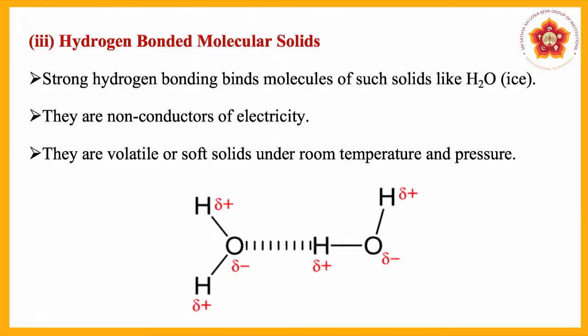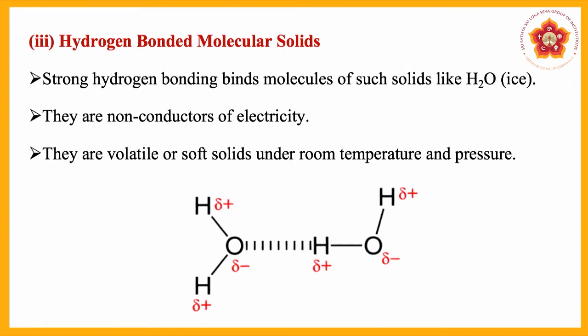So the next one is hydrogen bonded molecular solids. Here strong hydrogen bonding binds molecules of such solids like water, that is ice. They are non-conductors of electricity. They are volatile or soft solids at room temperature and pressure.